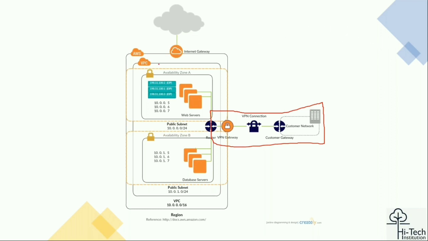You have an internet gateway. You will have availability zone A and availability zone B. This is our public subnet. This is our public subnet. We can have a private subnet also when it comes to a DB server. Here there should be a typo; there should be a private network.